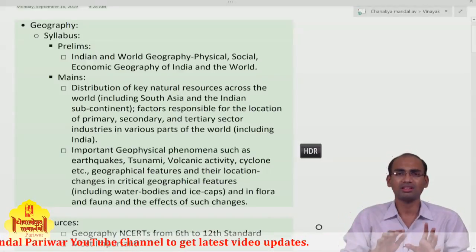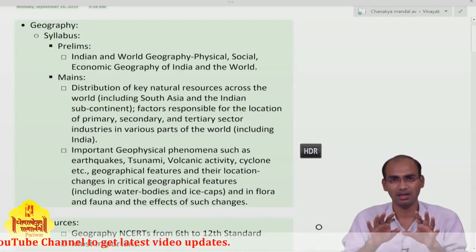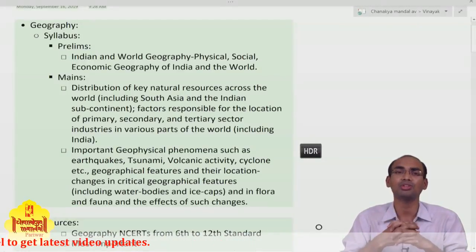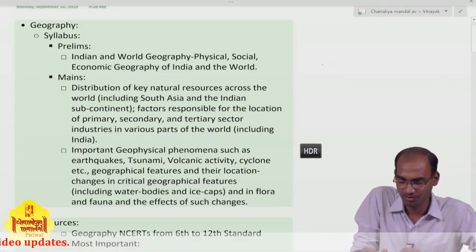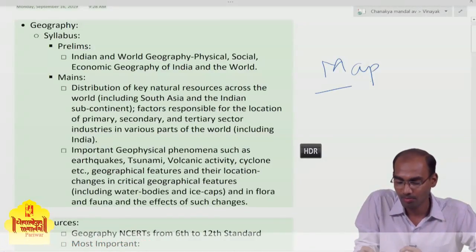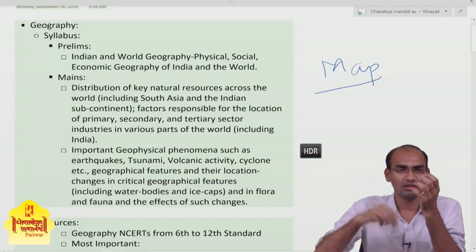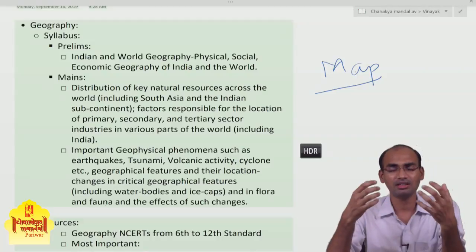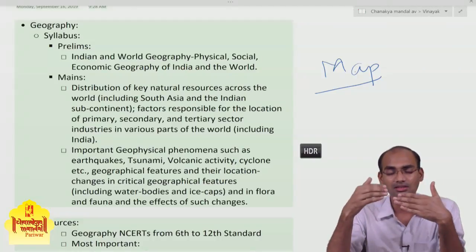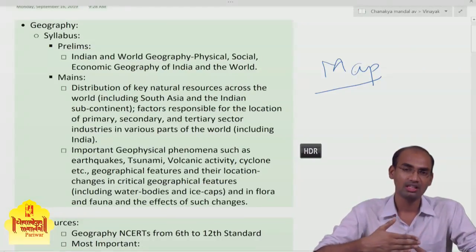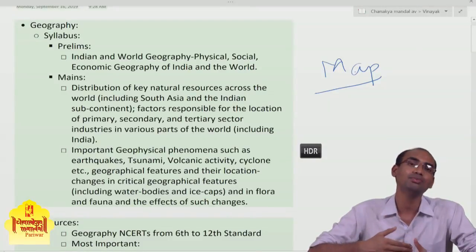The nature of questions in the prelims examination are mostly map based questions, because there is one preliminary examination for Indian Civil Services and Indian Forest Services.